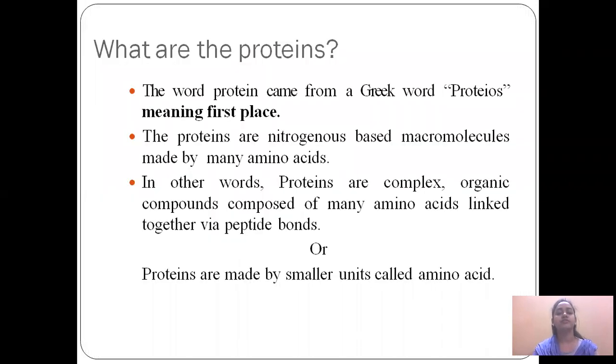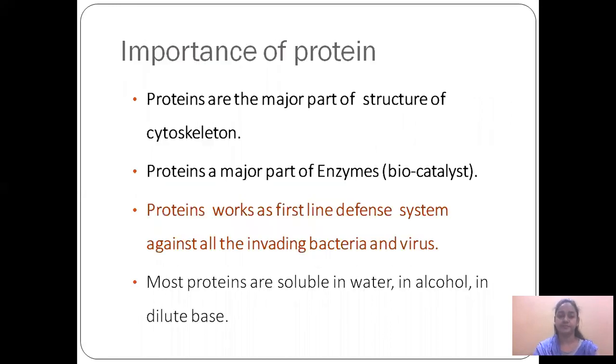What are proteins? Protein is a Greek word which comes from proteos, which means first place, because your body is mainly composed of protein. Chemically, proteins are nitrogenous macromolecules made of many amino acids, and the amino acids are joined together by a bond called a peptide bond. In a simple way, proteins are complex organic compounds made by joining many amino acids.